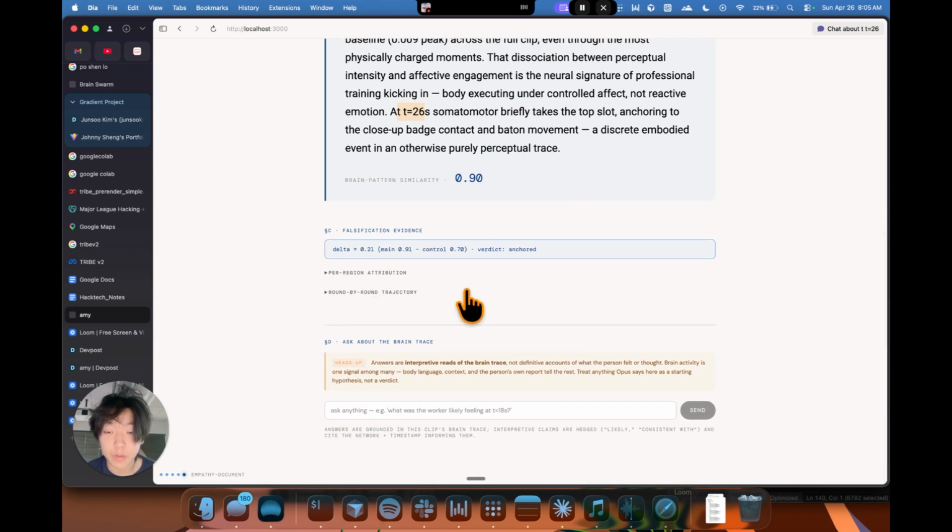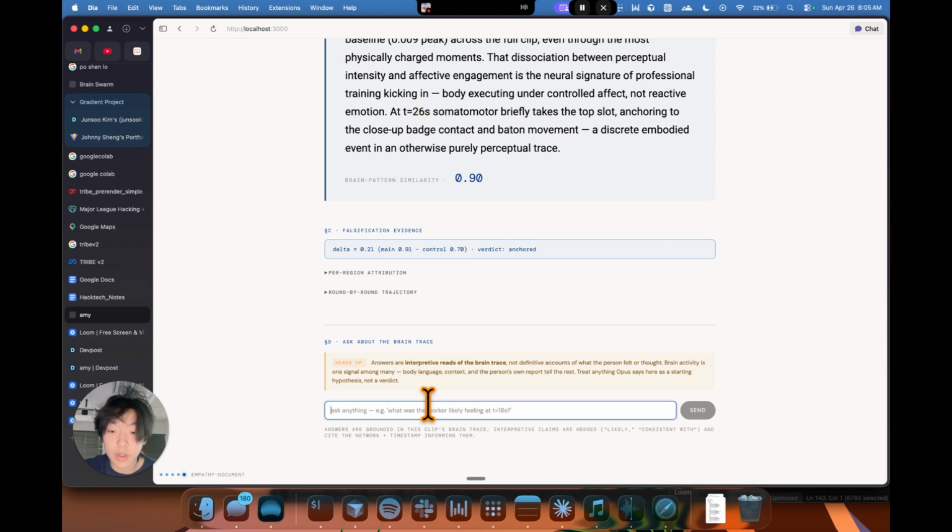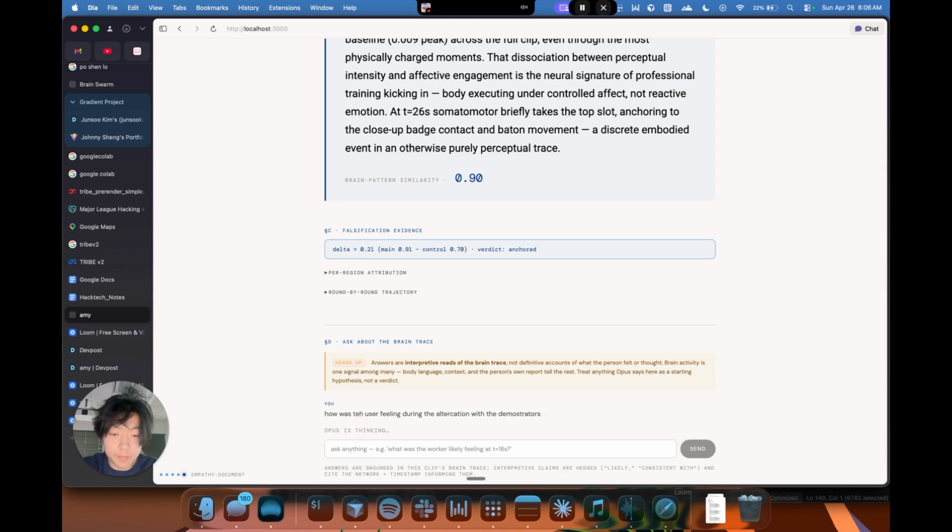Finally, there's falsification evidence. This is just for our self-improvement loop and the evaluation of that. And finally, we can ask about the brain trace. This is how we uncovered the use cases. For this scenario, we wanted to know how exactly the user was feeling during this altercation. So, how was the user feeling during the altercation with the demonstrators?